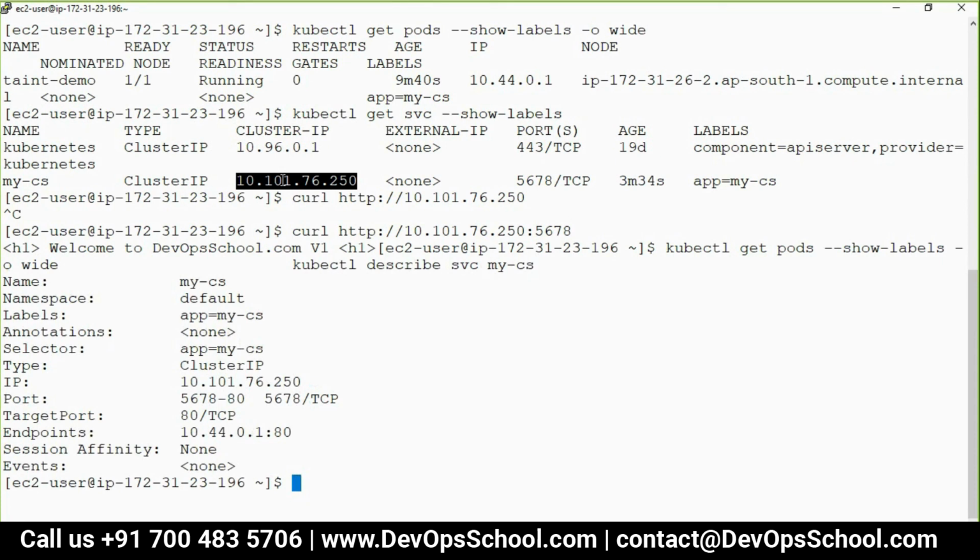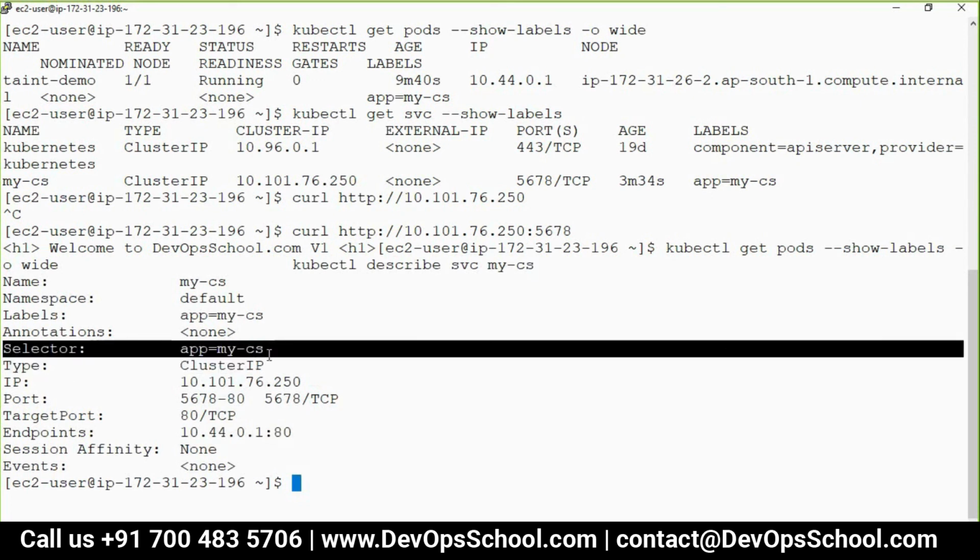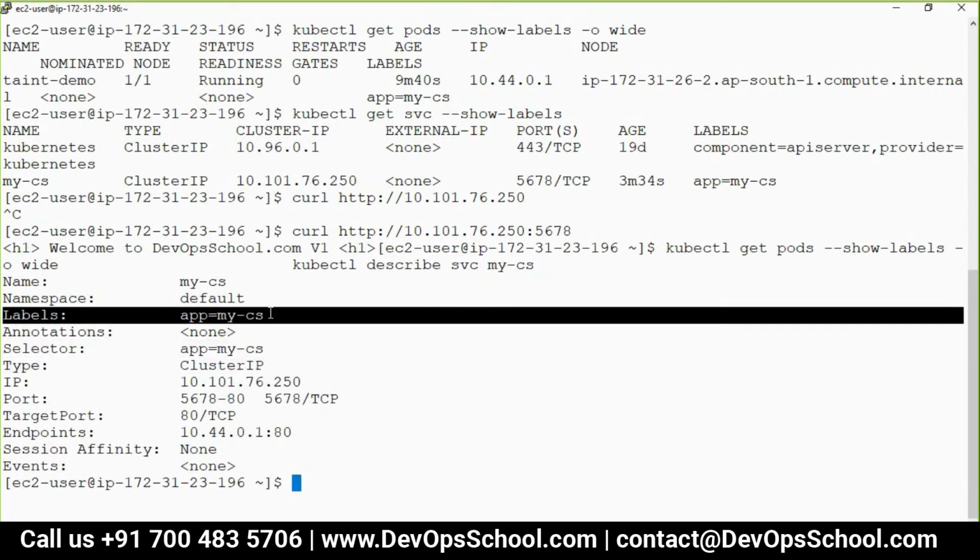See here. The moment the labels match, they modify the endpoint. This is a pod network, pod IP address. Now you see here, I said selector, read the selector, read the label. Labels of pod matching with the labels of service, it's a wrong statement. Let me prove it.